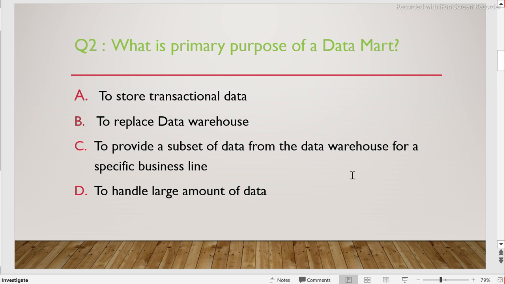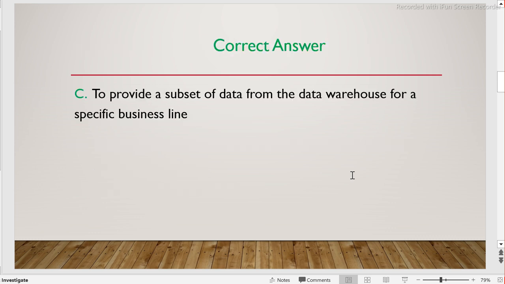I think you guessed it right. Answer C is the correct answer: to provide a subset of data from the data warehouse for a specific business line, because a data mart is basically a subset of the data warehouse. Multiple data marts can make a big data warehouse, which we have already learned in the data warehousing session. So this is the right answer.